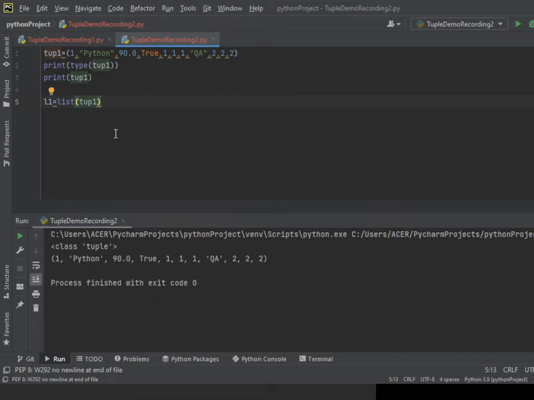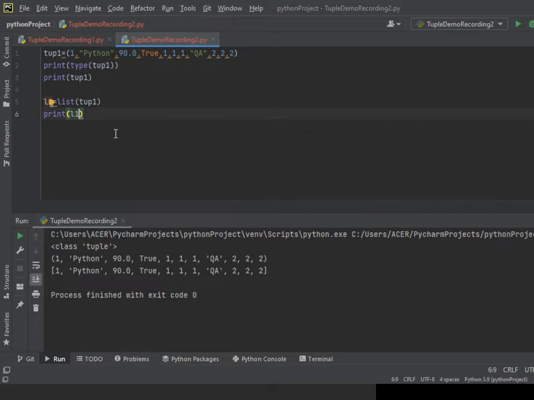Now I'll just print it, print L1 like that. You can see it came in the square brackets, so it's a list. And now you can turn it to a set also. I will give S1, a set1 equal to the set constructor, and again the tuple name, and just need to print it.